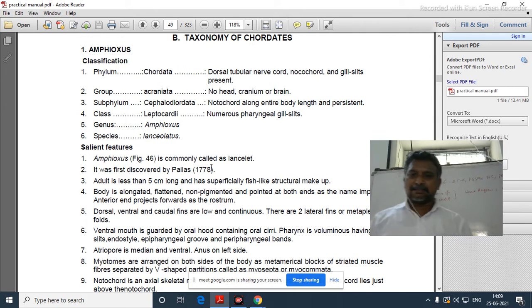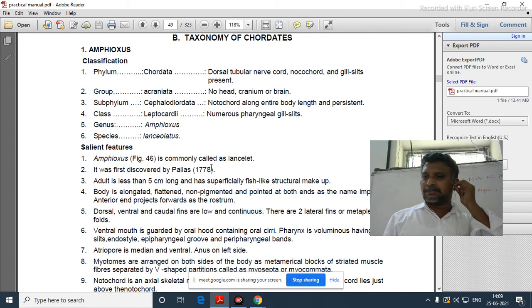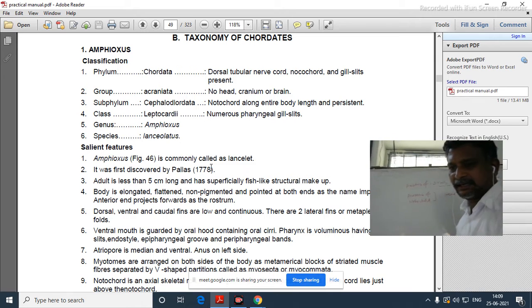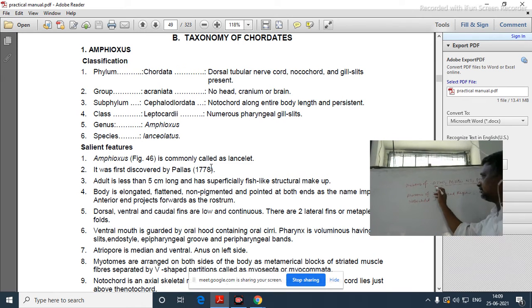If all these characters are there, simply we can say that organism belongs to chordates. When we see all this, what are they? A dorsal tubular nerve cord, pharyngeal gill slits and notochord, and the other one is a post-anal tail. If all these characters are there in any organism, it belongs to chordates.